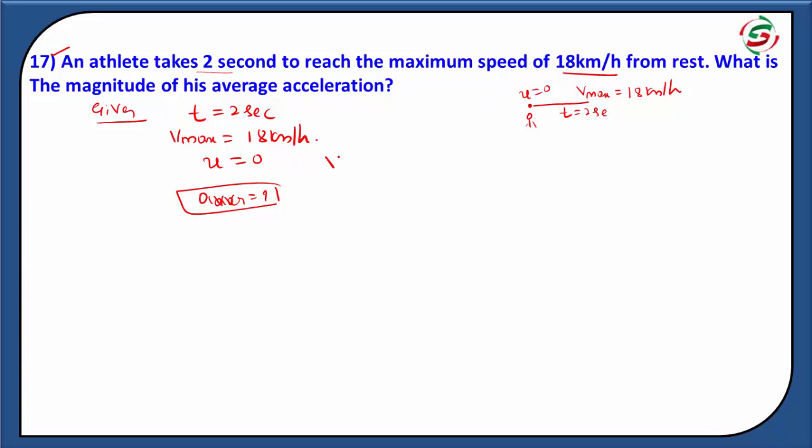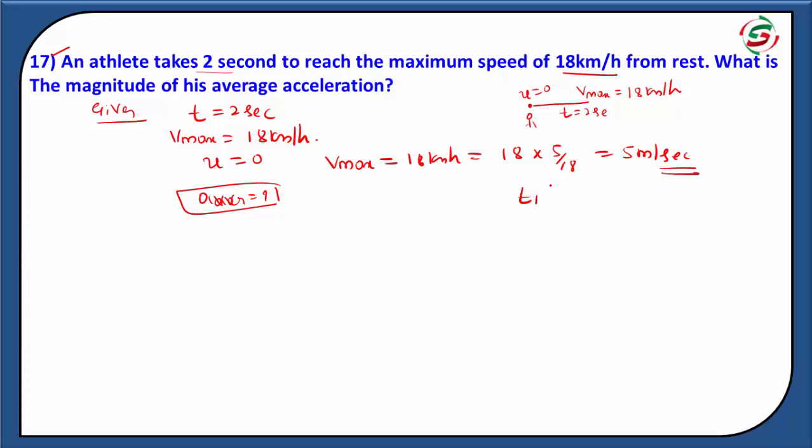Now the given value is maximum speed, 18 km per hour. Convert it into meter per second: 18 into 5 by 18. We get the answer 5 meter per second. This is the maximum speed of the athlete.